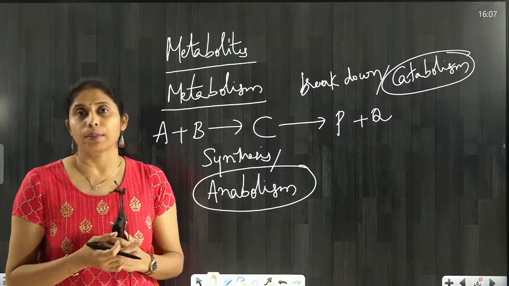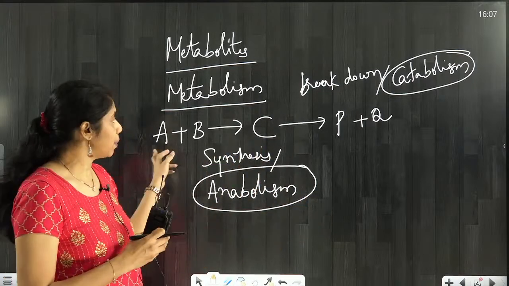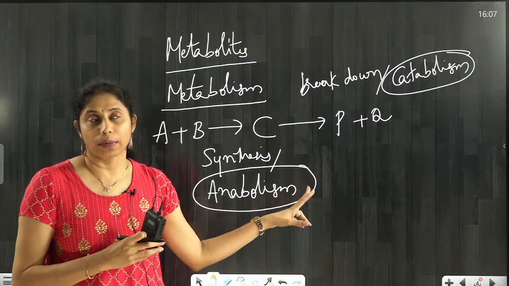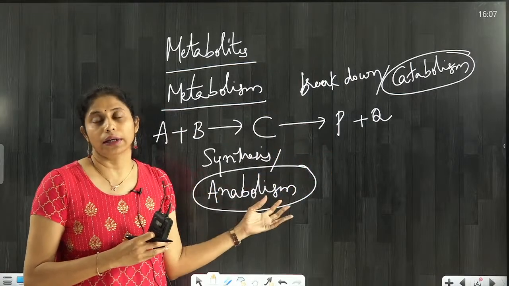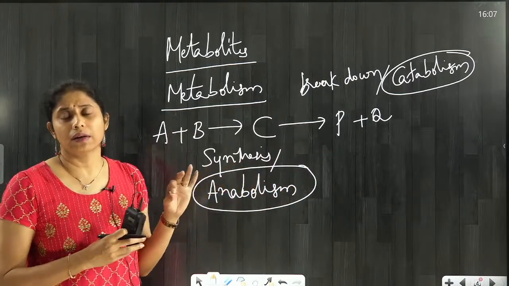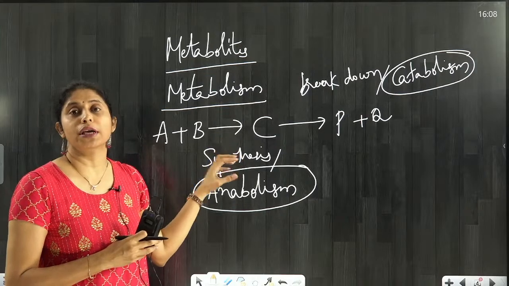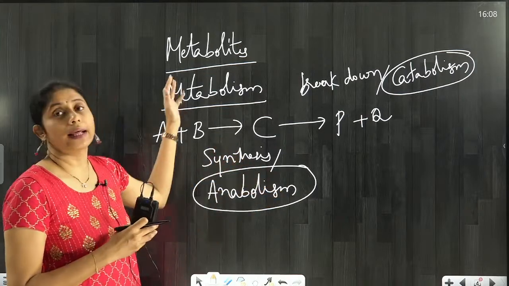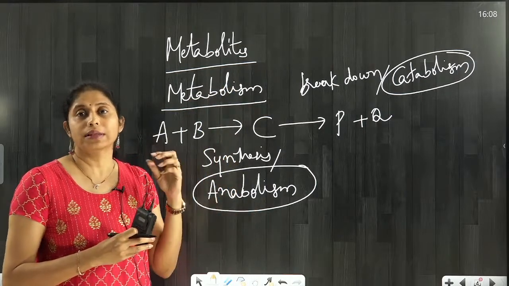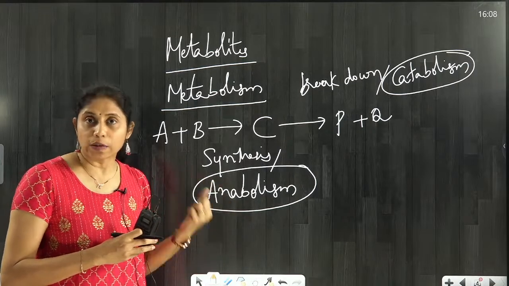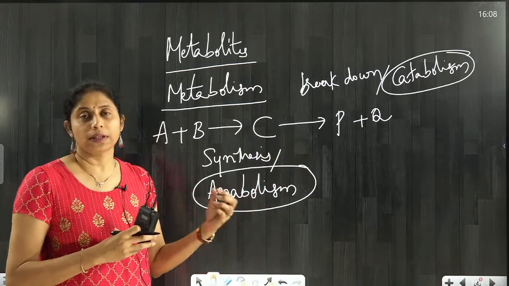But at a given point of time in a cell, any one will be happening or they will be linked to one another. See, for example, I have linked this anabolism and catabolism. Either they can happen singly or in continuation in a link, they can occur in living bodies. So continuously inside our cells metabolism will be happening, and whichever molecules are used or participate in that metabolism are called metabolites. So basically metabolites are the molecules, substances or compounds which participate in metabolism like anabolism and catabolism. This is a continuous process.